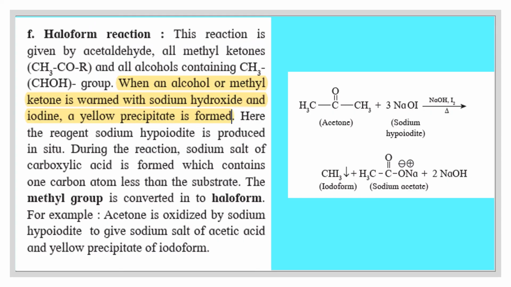Haloform reaction. This reaction is given by acetaldehyde, all methyl ketones and all alcohols containing the CH3CHOH group. When an alcohol or methyl ketone is treated with sodium hydroxide and iodine, a yellow precipitate is formed. Here the reagents sodium hydroxide and iodine combine to form sodium hypoiodite. During this reaction, the sodium salt of a carboxylic acid is formed, which contains 1 carbon less than the substrate. The methyl group gets converted into haloform.